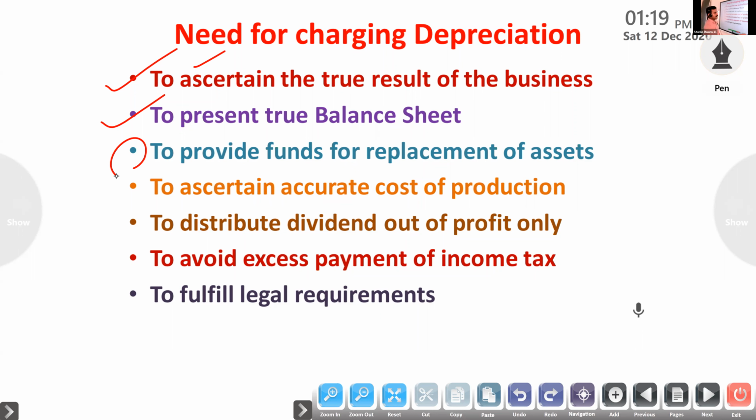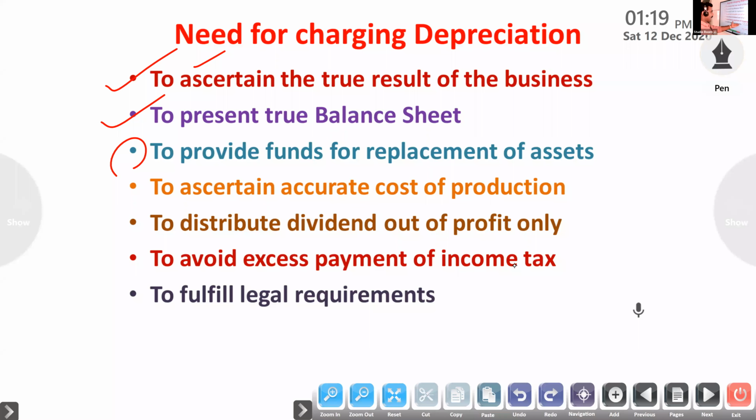Suppose salary, we have to pay cash. Advertisement, we have to pay cash. What do you mean by depreciation? Suppose net profit is 1 lakh. We got a profit of 1 lakh. Out of 1 lakh, 10,000 we are keeping as a reserve.